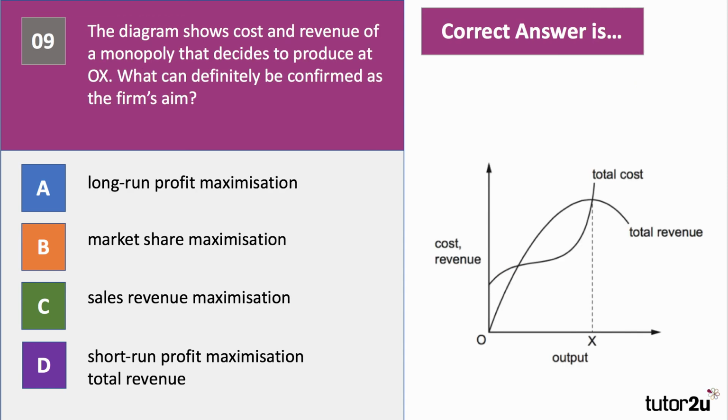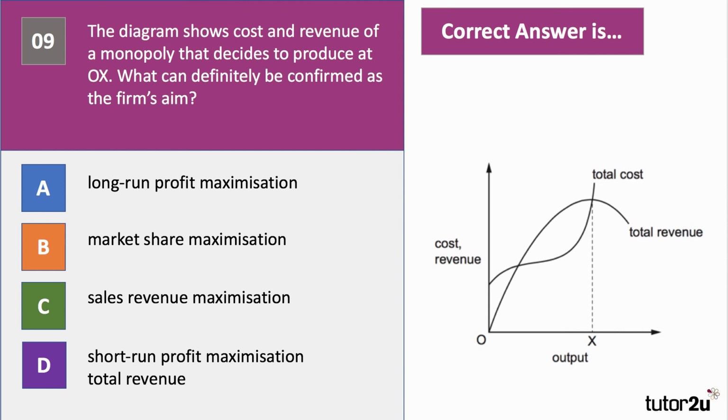Here's question 9. The diagram shows cost and revenue of a monopoly that decides to produce at output level OX. What can definitely be confirmed as the firm's main aim? Question 9. What can definitely be confirmed as the firm's main aim? Have a go. So what do we think for question 9?